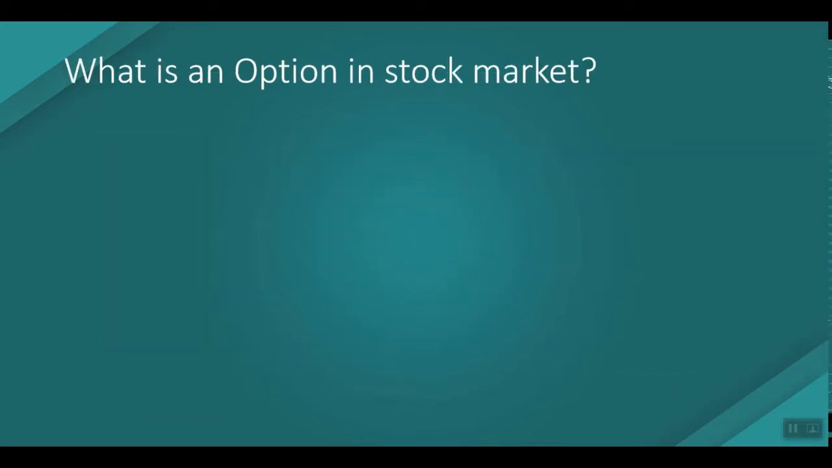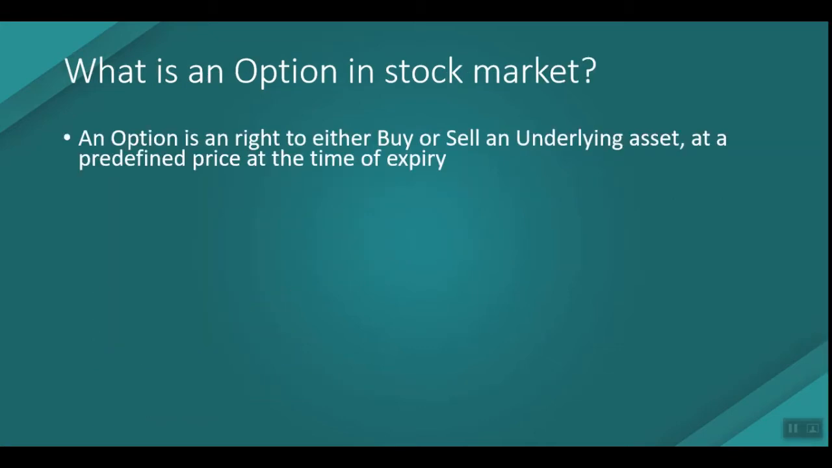So what is an option in the stock market? An option is the right to either buy or sell an underlying asset at a predefined price at the time of expiry. If you want to buy the stock at a certain level at the time of expiry, and you are willing to buy the stock only if the stock price reaches that level, then that is the right to buy.